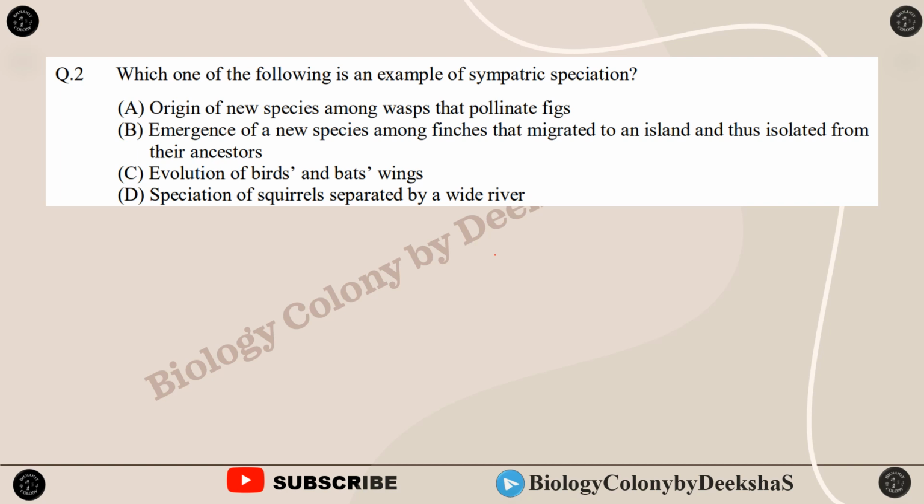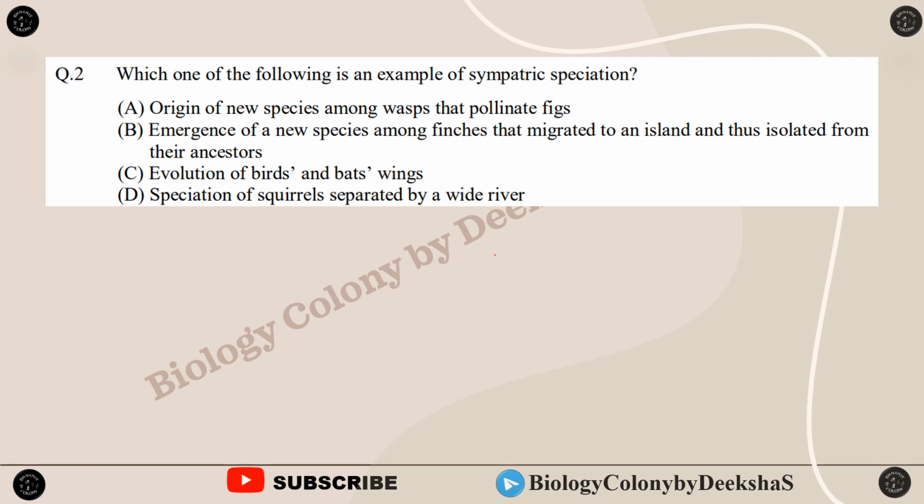Sympatric speciation means it does not require, first of all, geographic isolation, unlike the allopatric speciation, and it relies on the development of reproductive isolation mechanism. So what does reproductive isolation mean? It includes various factors like competition for resources and sexual selection. So what happens?